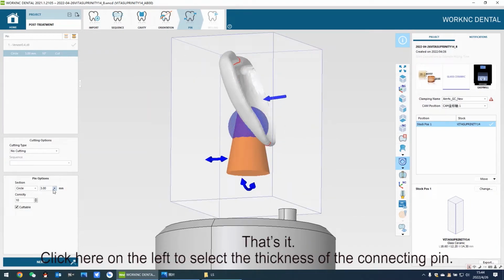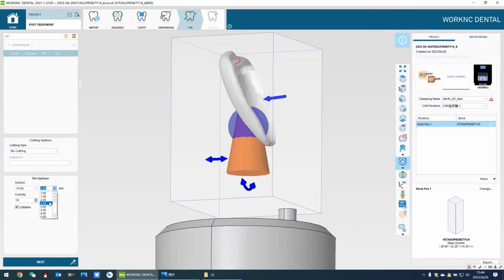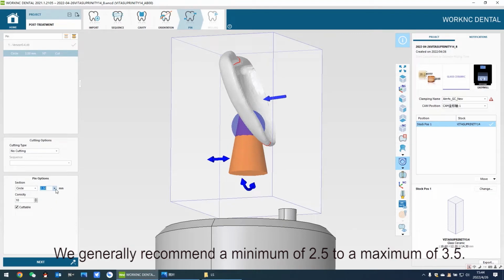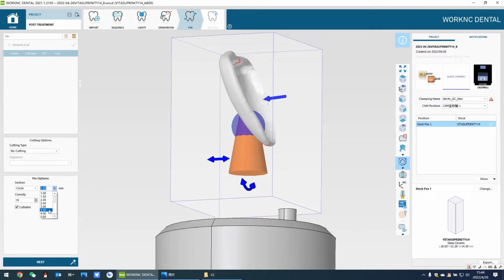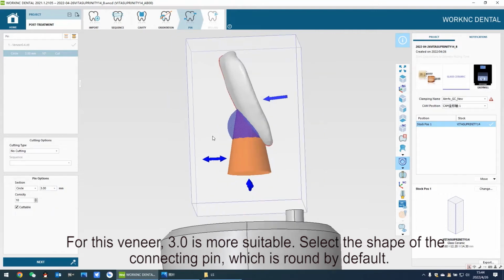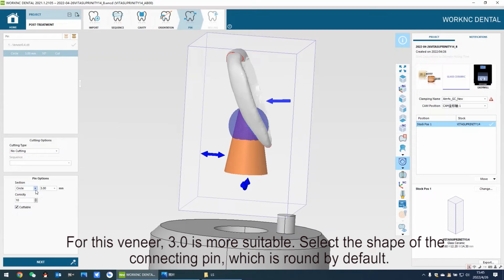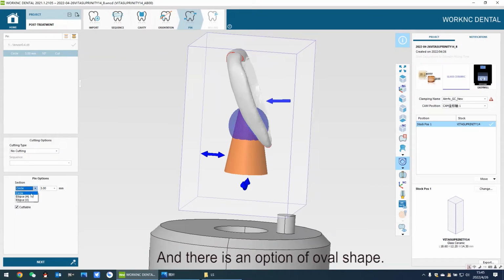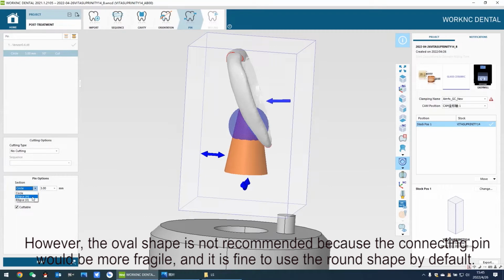That's it. Click here on the left to select the thickness of the connecting pin. We generally recommend a minimum of 2.5 to a maximum of 3.5. For this veneer, 3.0 is more suitable. Select the shape of the connecting pin, which is round by default. And there is an option of oval shape. However, the oval shape is not recommended because the connecting pin would be more fragile, and it is fine to use the round shape by default.